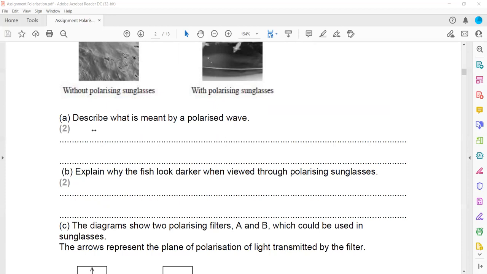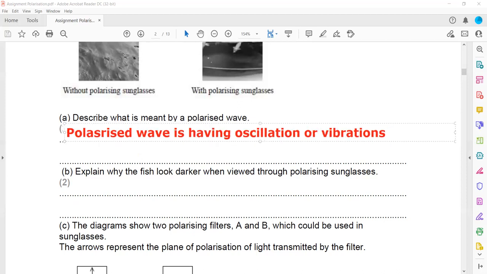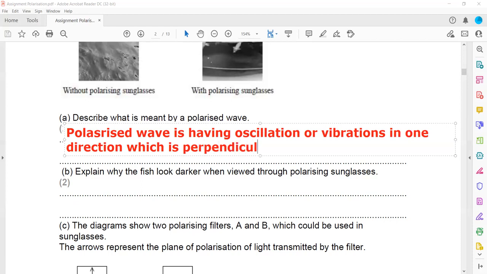So we can write: a polarized wave is having oscillation or vibration in one direction, which is perpendicular to the direction of the wave.